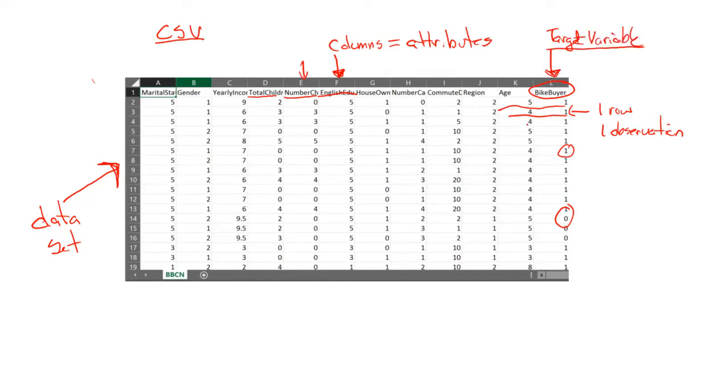Variable. That thing we are trying to predict in a supervised machine learning model is called the target variable. Right? Supervised simply means we have a data set. Well, how do we predict whether the person is going to buy a bike?